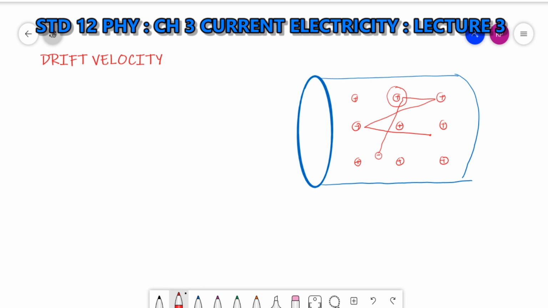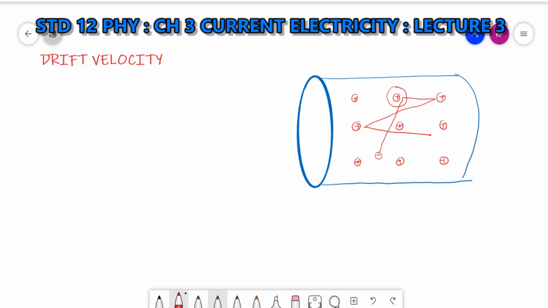Now if we consider all the electrons, then their average velocity will be zero, since their directions are random. I have taken the example of only one electron. If I take all the electrons, then different electrons after collision will have different directions of velocity. So this is completely random.